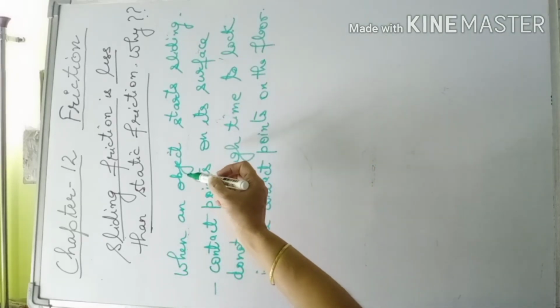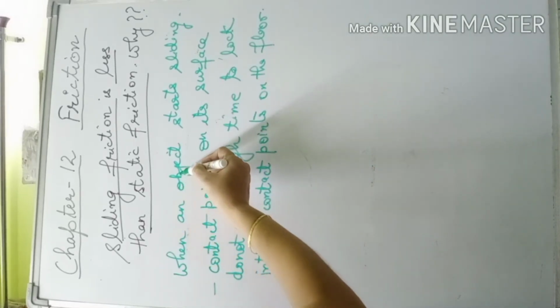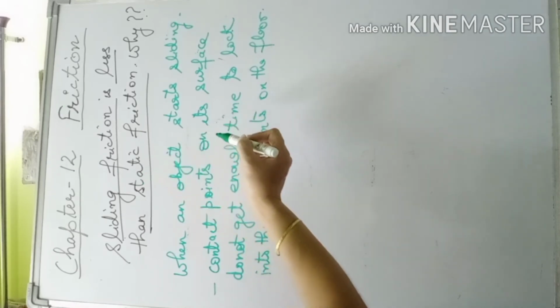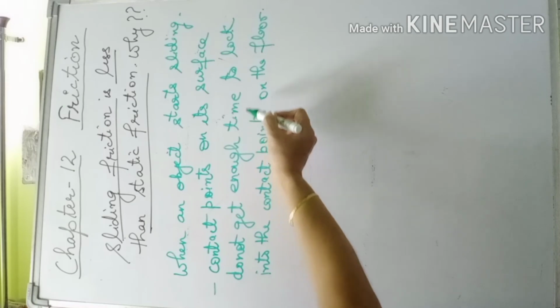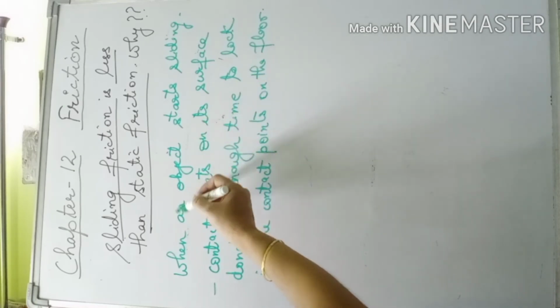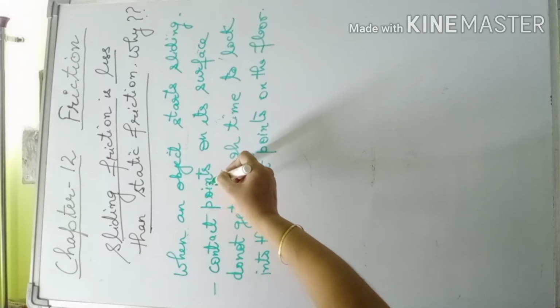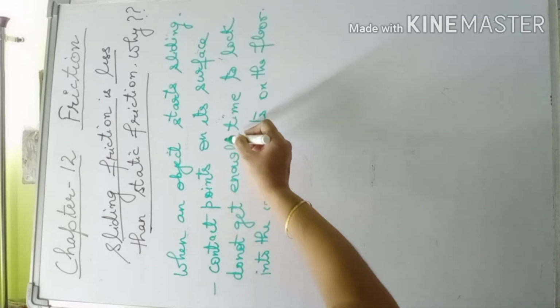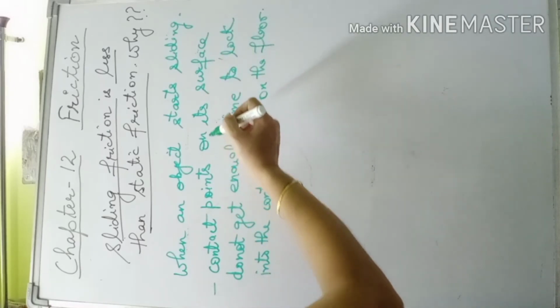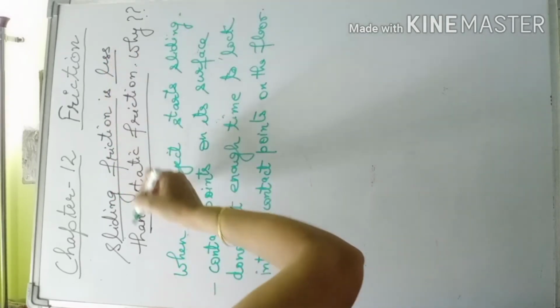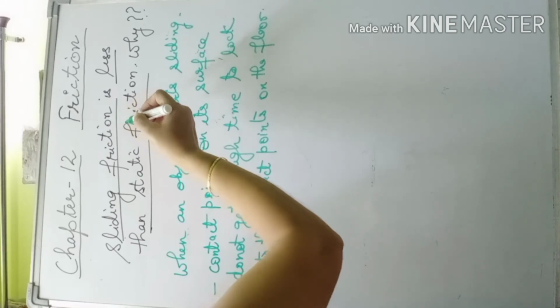Because when the object is at rest, the contact points of the object interlock with the contact points of the floor. But when the object starts sliding, the contact points do not get enough time to interlock with each other. So sliding friction is slightly less than static friction.